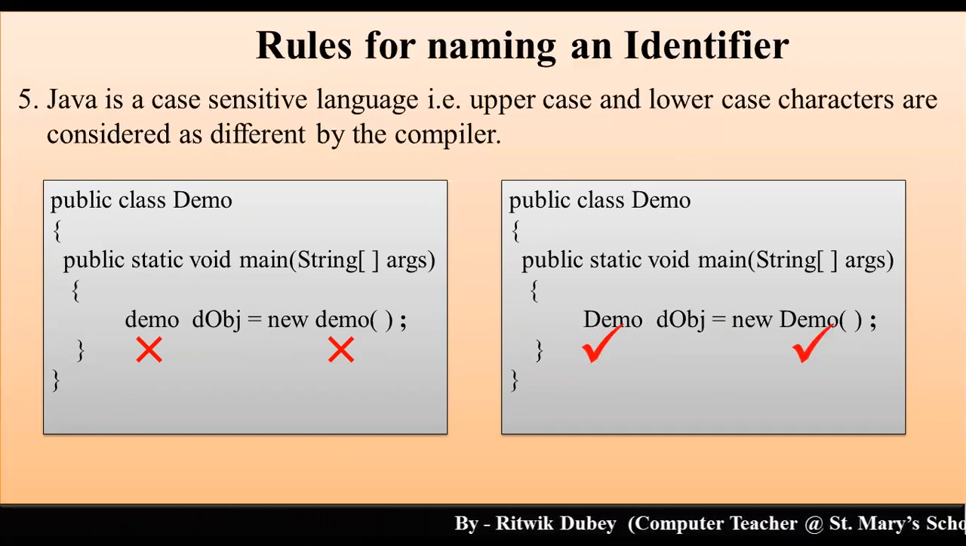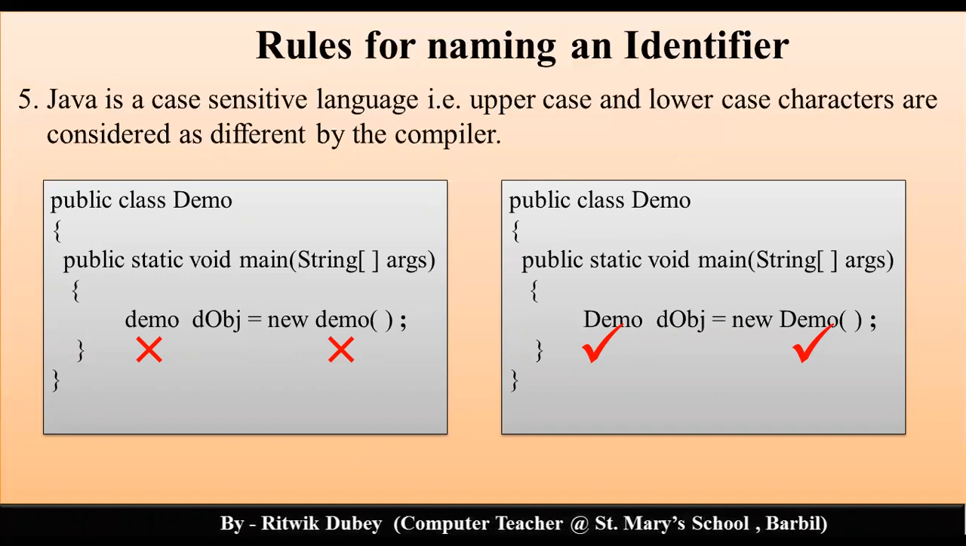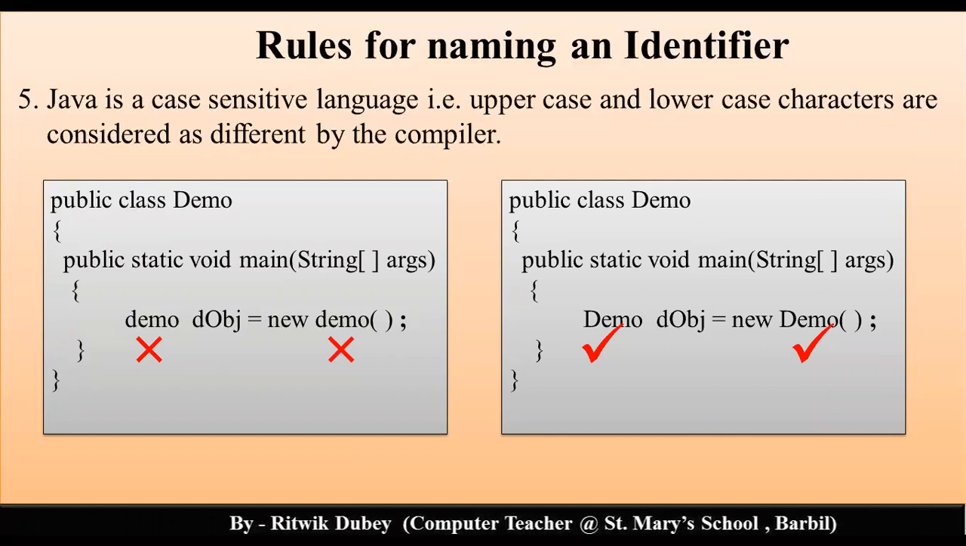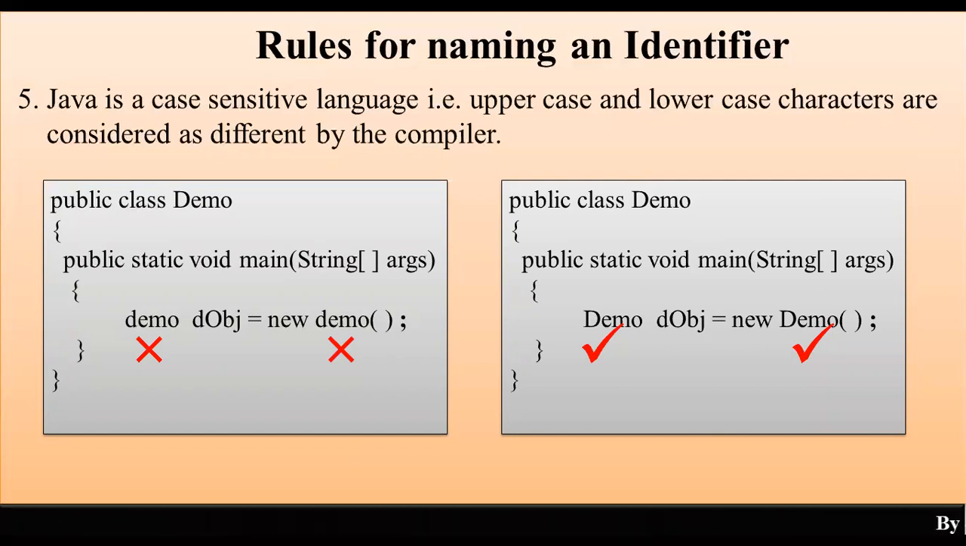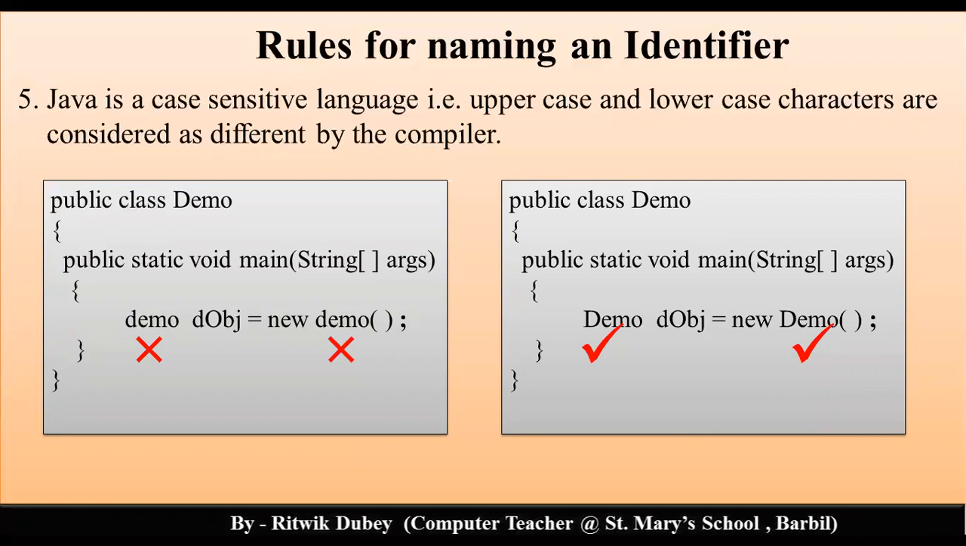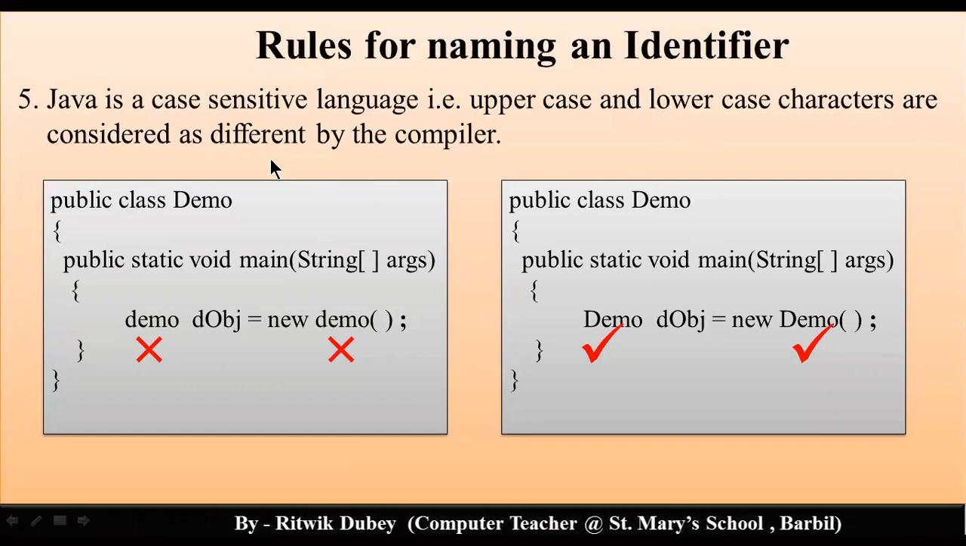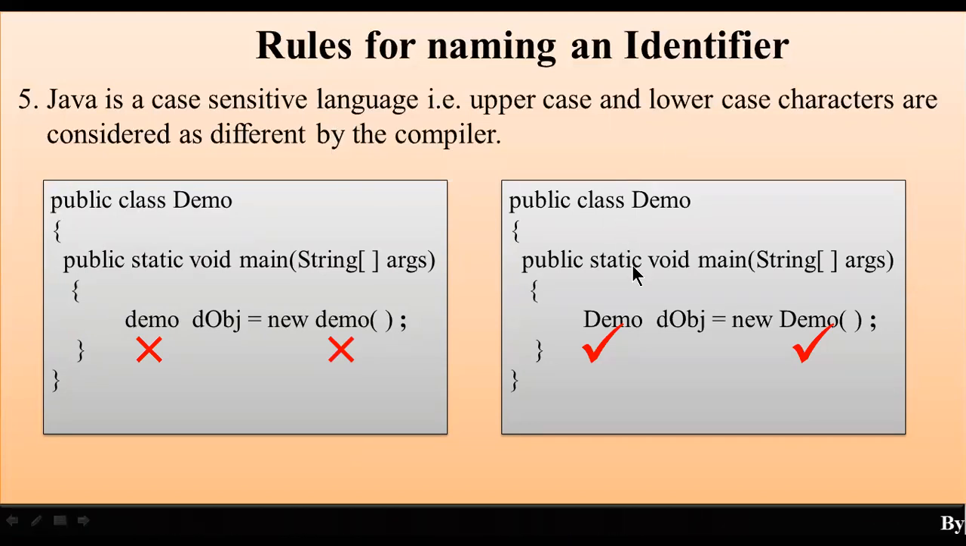Is this clear? The same rule is applicable for everything: for package, for class name, for variable name also. For example, if you have declared a variable small x and initialized the value 40, int x = 40;. Now, while printing the value with System.out.println, if you write capital X, then you will get an error. Why? Because in Java, small x is different from capital X. Because Java is a case sensitive programming language.